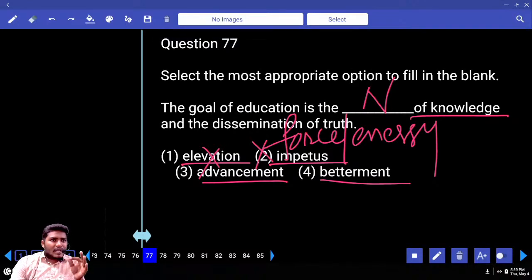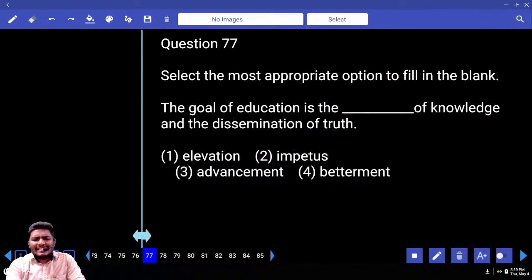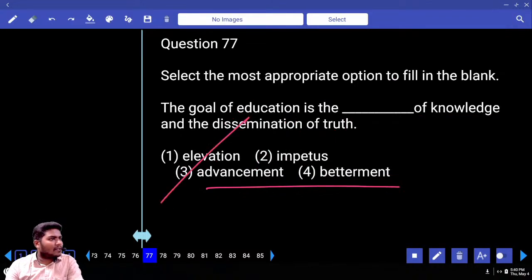The goal of education is to advance your knowledge. That means you already have the knowledge and you are improving it day by day. Betterment of knowledge means you don't have the knowledge at all, but you better it. Which is the correct option here? Advancement. Slightest difference, but in a way both of them look sensible. With the slightest difference, you have to go with the 3.